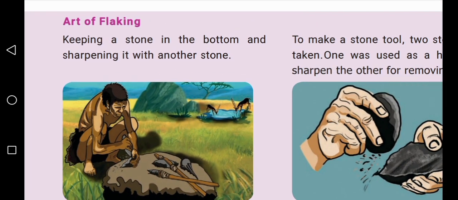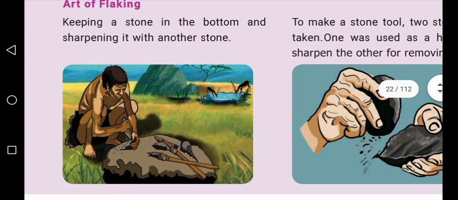They also learned the art of flaking, keeping a stone in the bottom and sharpening it with another stone. Flake means a small, flat, very thin piece of something. Something means here stone, a very thin piece of stone. So, keeping a stone in the bottom and sharpening it with another stone. Okay. Next one.